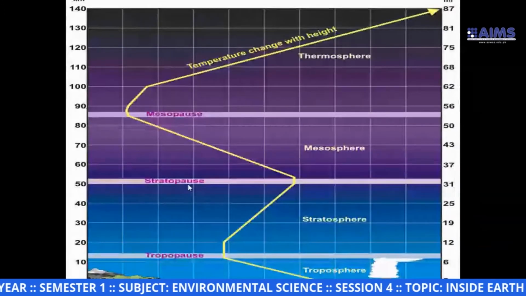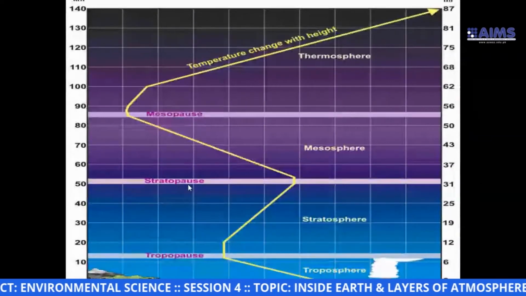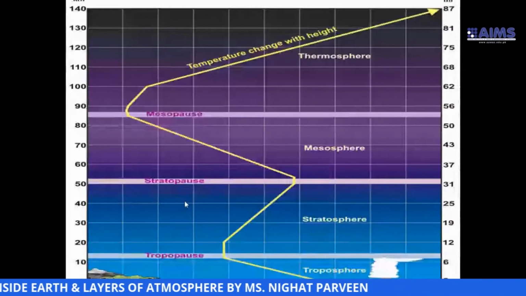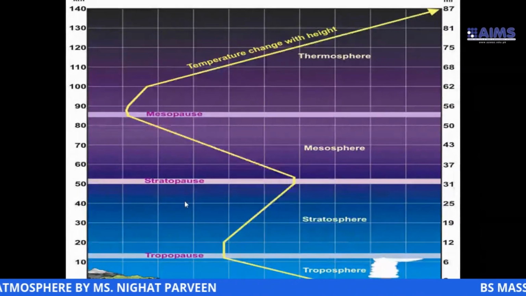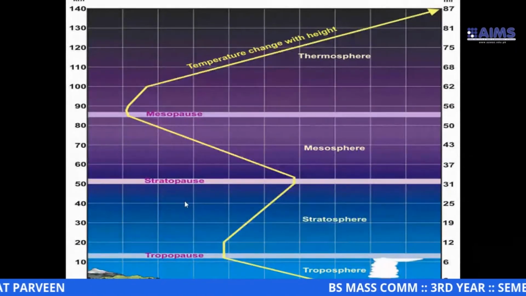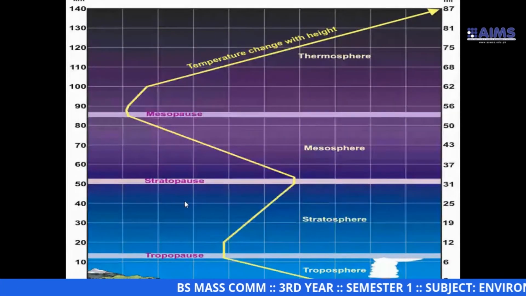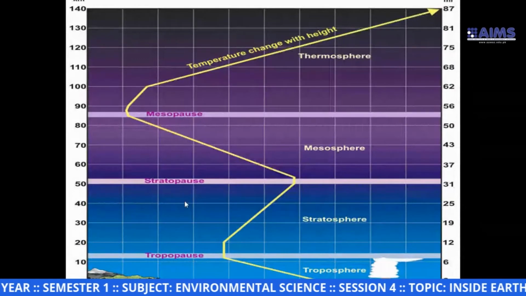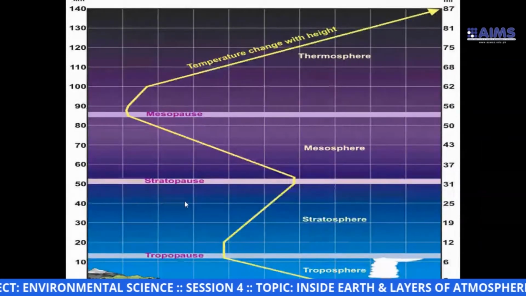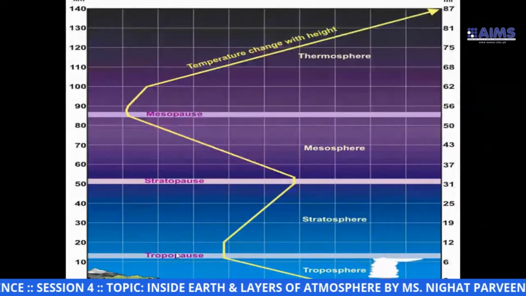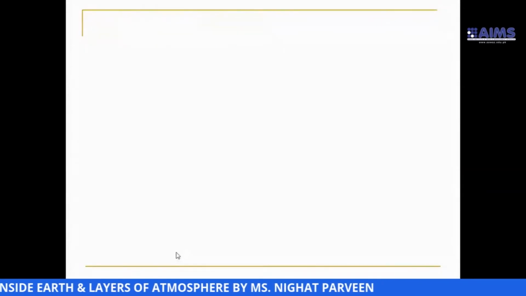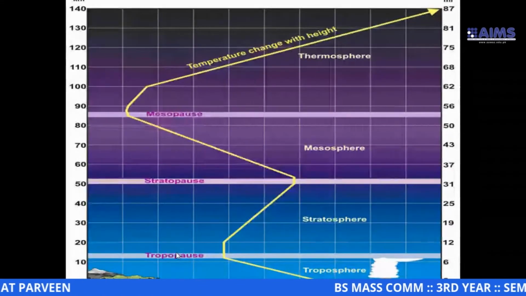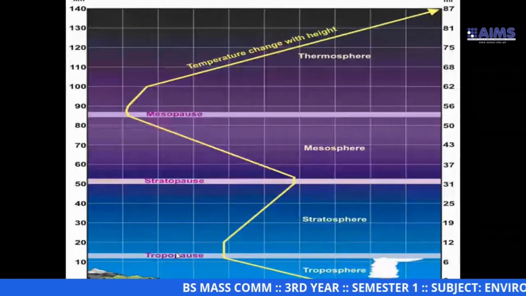Pause means to stay. If you are watching anything on TV or computer and you want to stop it, you use the pause option on your remote control, and whatever you were watching stops. So here this pause is used to show the boundary. It is a boundary layer between two atmospheric layers.